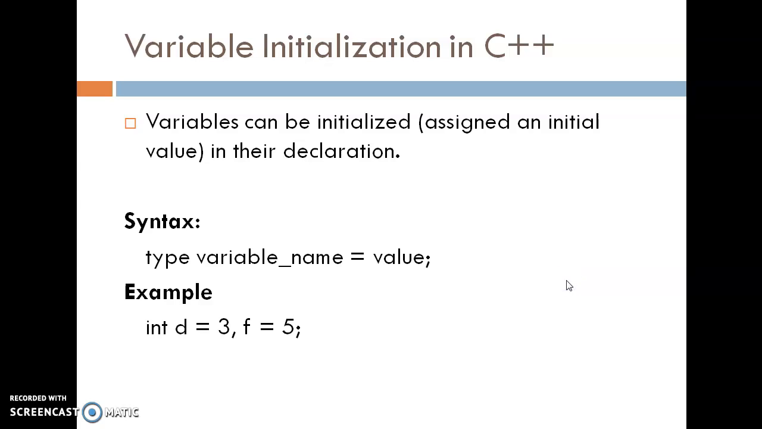How to initialize a variable in C++? A variable can be initialized at the time of declaration itself. Data type, variable name is equal to value. Int d is equal to 3. Here the value 3 is assigned to the variable d at the time of declaration. This is called variable initialization in C++. It is the same as in C language.